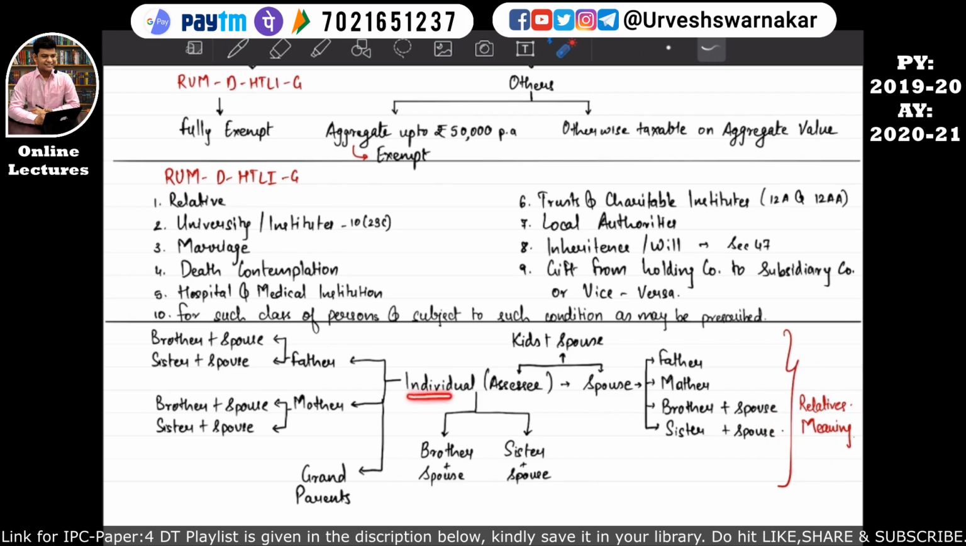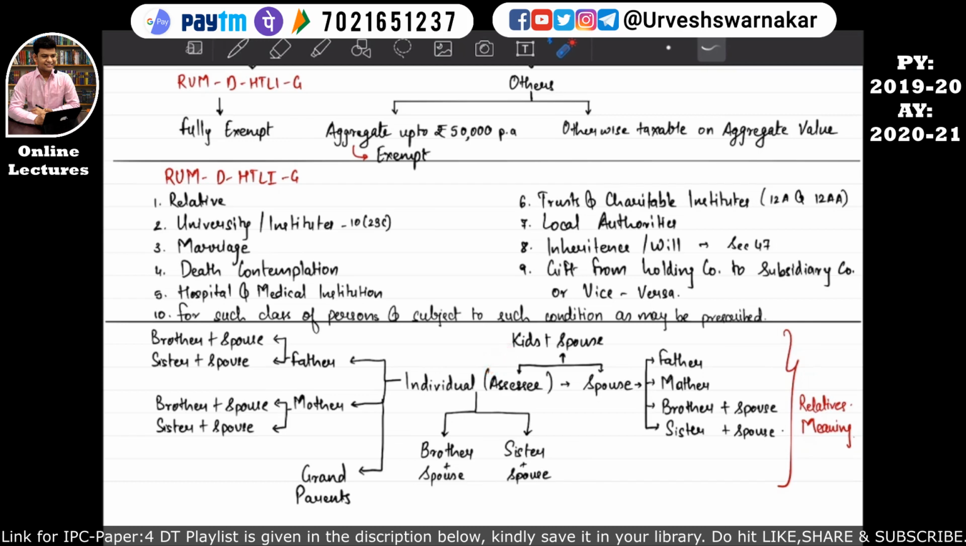So basically this is our assessee, and he has all these people as his relatives. Let's understand. Assessee's brother as well as the brother's spouse will be considered as the assessee's relative. Assessee's sister, as well as the sister's spouse, will also be considered as assessee's relative. Assessee's father will be considered as assessee's relative. Assessee's mother will also be considered as assessee's relative. Assessee's grandparents will also be considered as assessee's relative. Assessee's spouse will be considered as assessee's relative.